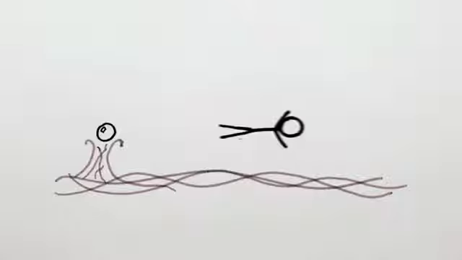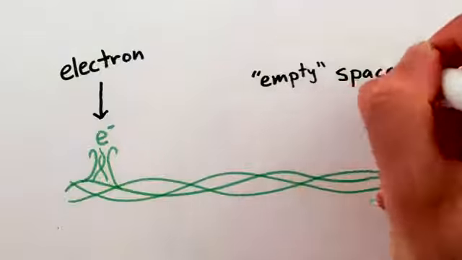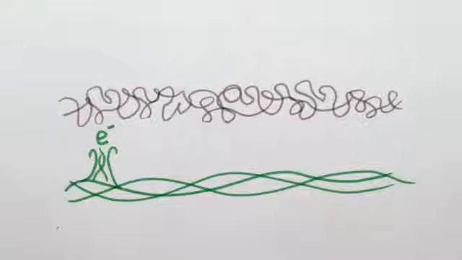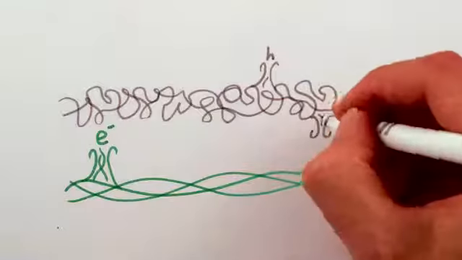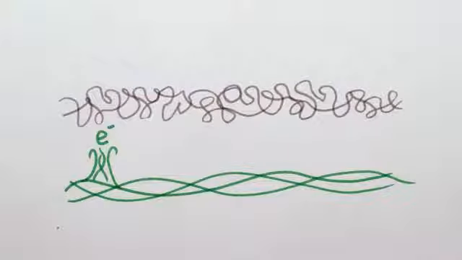Well, while massless particles can only travel at the speed of light, they are allowed to bounce off of things. Things like particles, which are really just excitations in a quantum field. For example, the electron field is more concentrated at certain places, called electrons, and everywhere else is empty space. But the Higgs field is unusual in that it has a high value everywhere. And to be clear, this high value is not the famous Higgs boson. That's an extra excitation in addition to this already elevated field. But because the Higgs field has this everywhere non-zero value, any particle that can interact with it is pretty much bouncing off of it all the time.